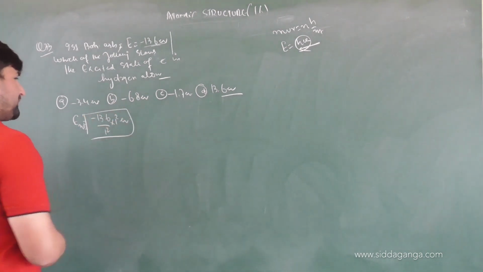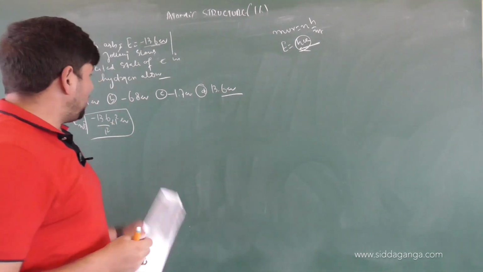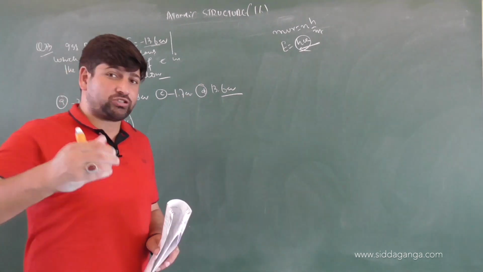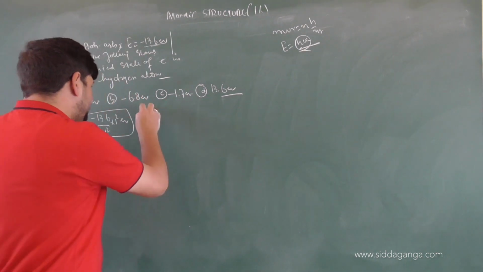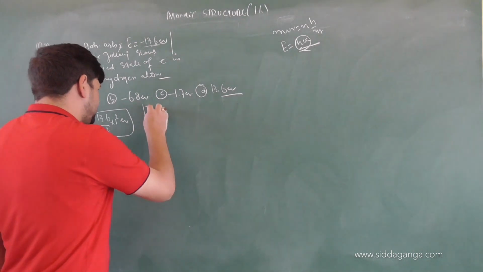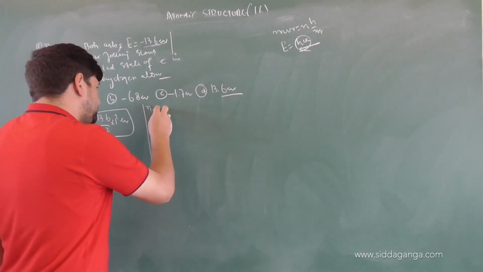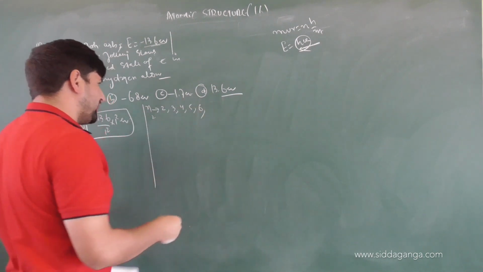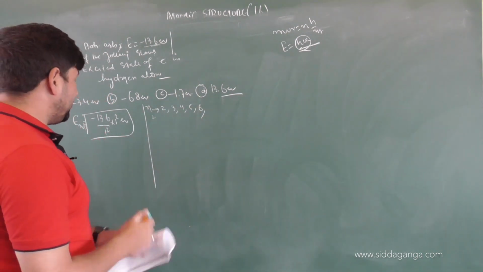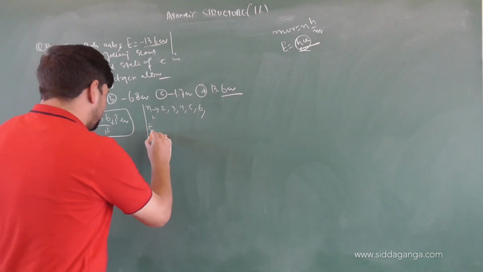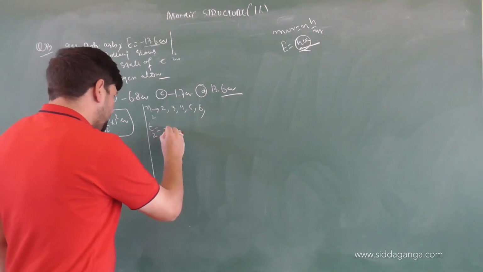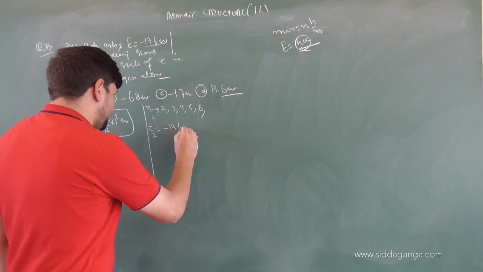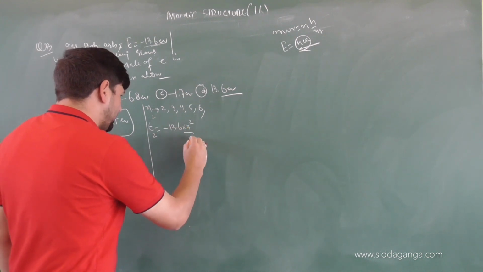This is already given. Now which out of these energies indicates the possible excited state? When I say possible excited state, I mean that n2 should be either 2 or 3 or 4 or 5 or 6, and so on. Let us see what will be the energy in the second shell. It will be minus 13.6 into Z square by n square.